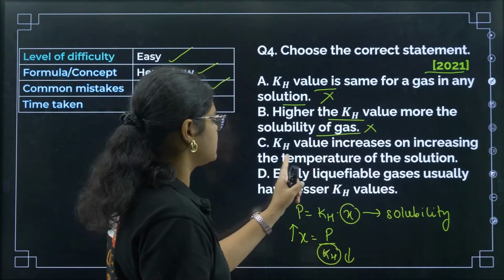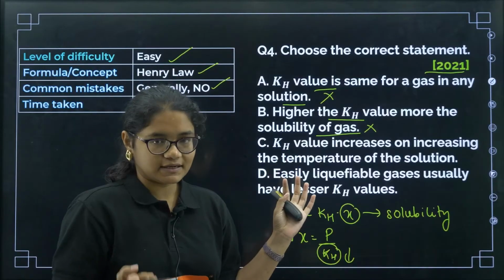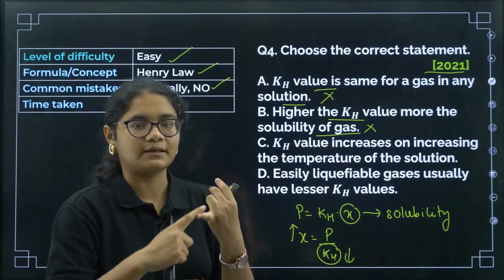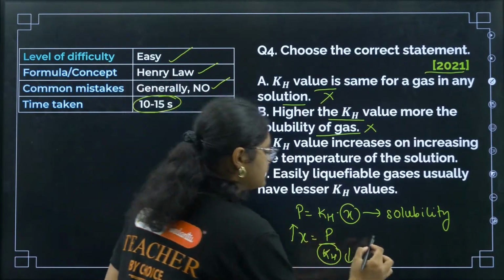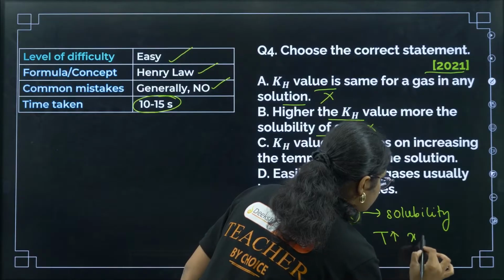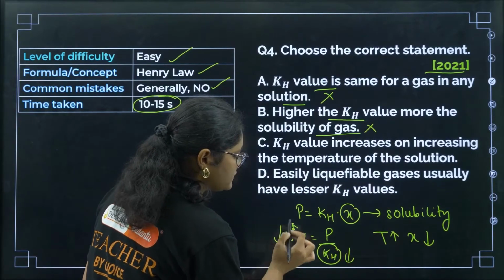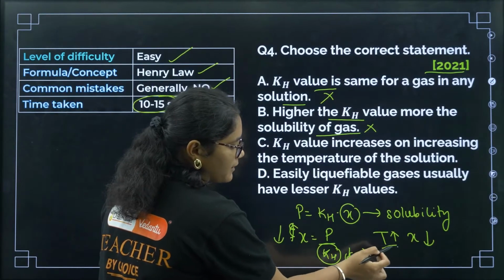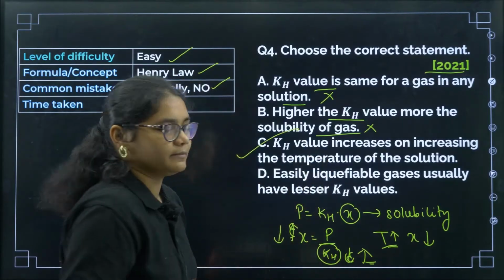KH value increases on increasing the temperature of the solution. Now see, if I increase the temperature, what will happen to solubility? If you remember, if you increase the temperature, solubility of gas in a liquid will decrease. So when you increase temperature, solubility decreases. If solubility decreases, KH value will be increasing. So I can say that if temperature increases, KH increases. So yes, this is a correct statement here.